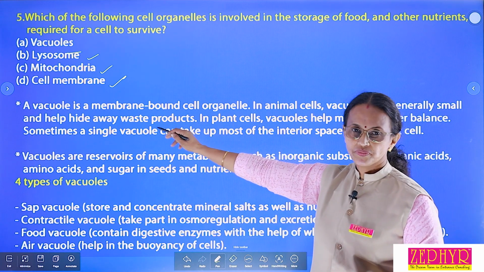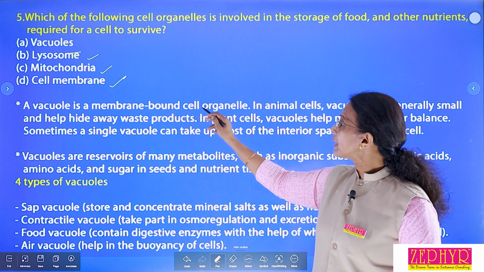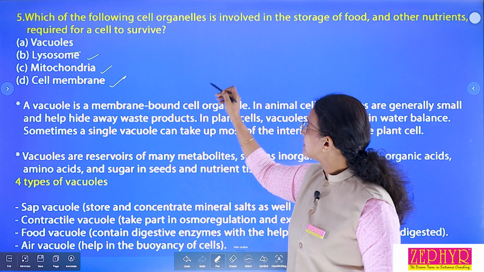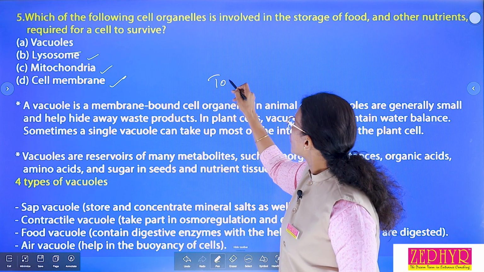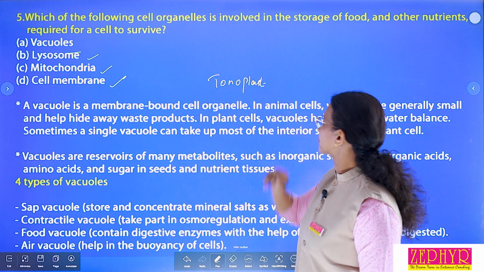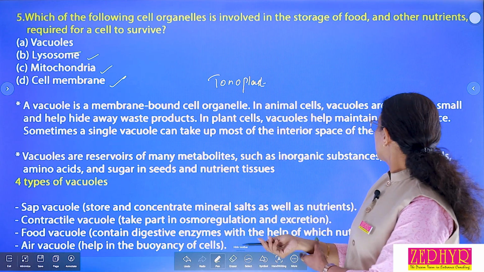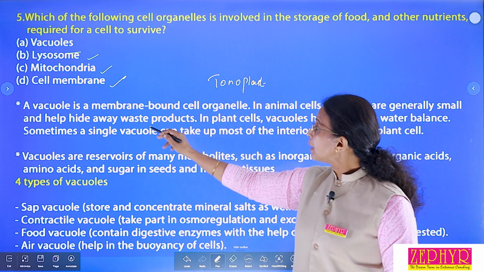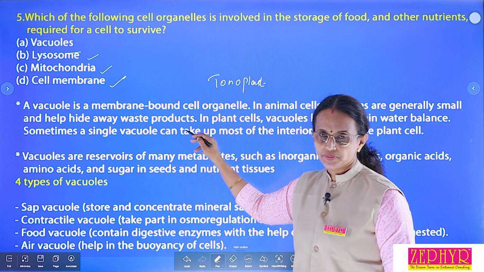Look at the first point. Vacuole is a membrane bound cell organelle. The name of that membrane present in vacuole is tonoplast. In animal cell, vacuoles are generally small and help hide away waste product.